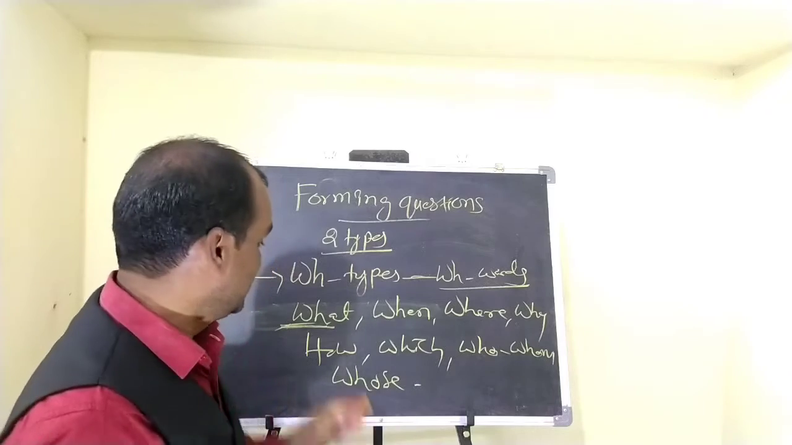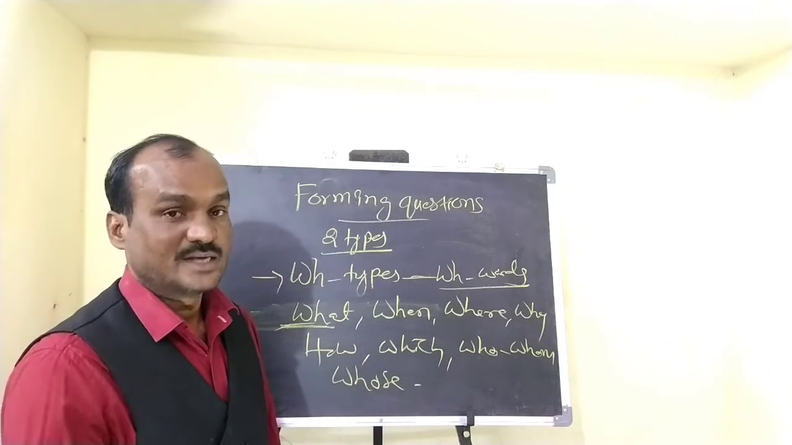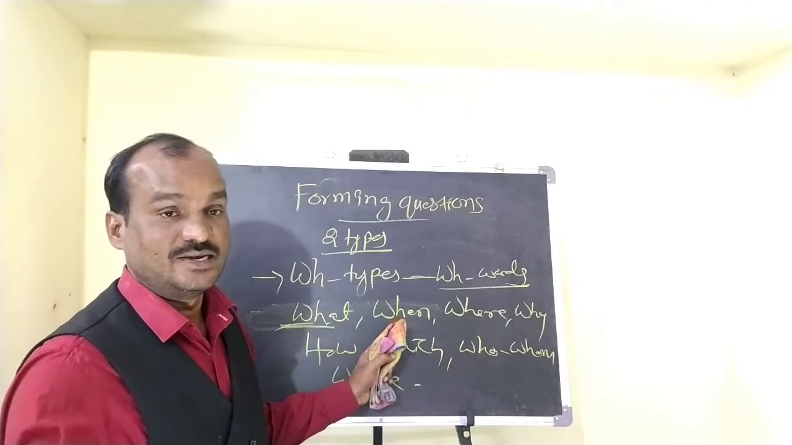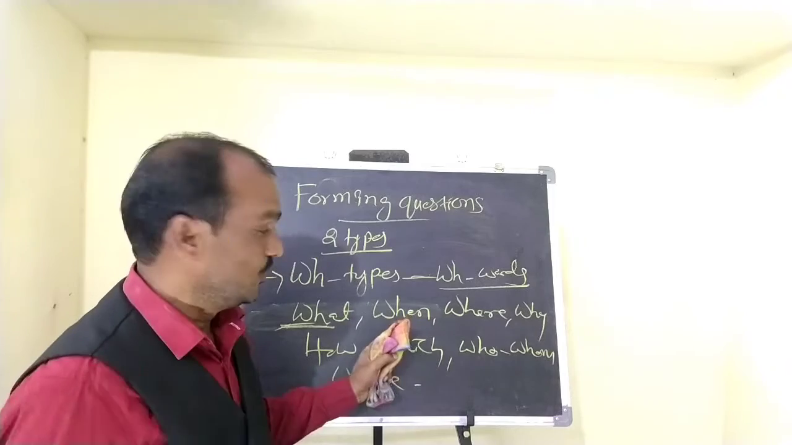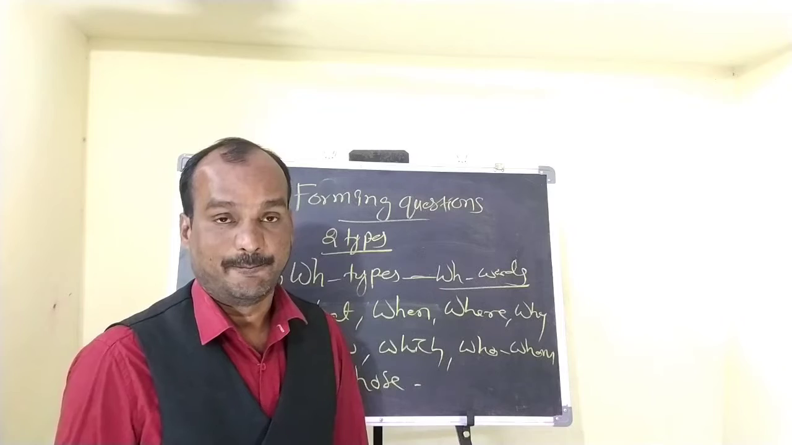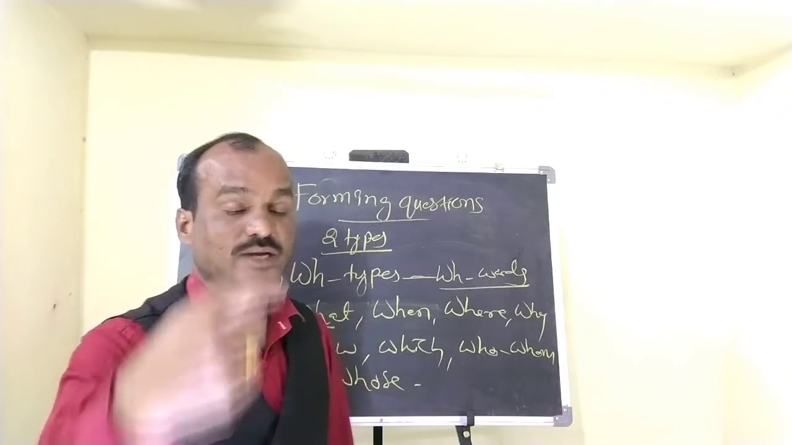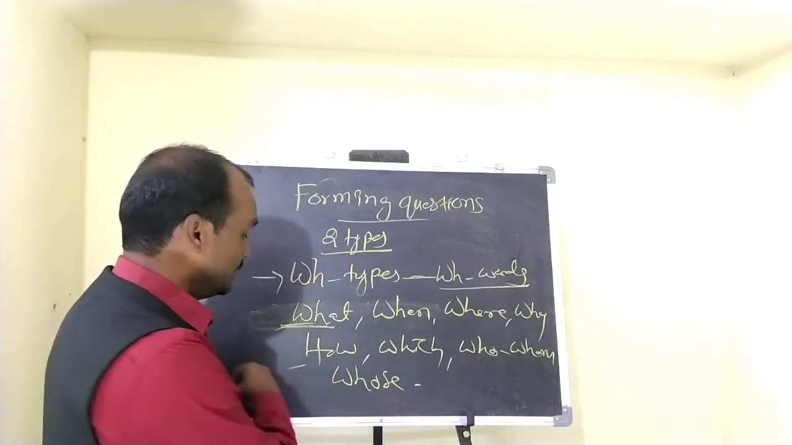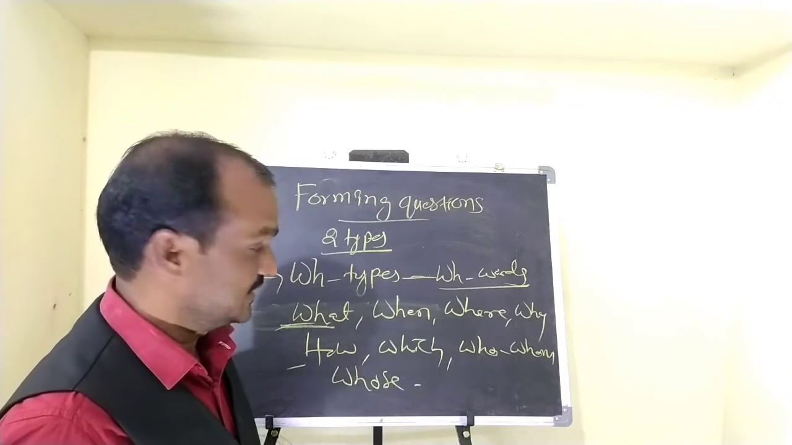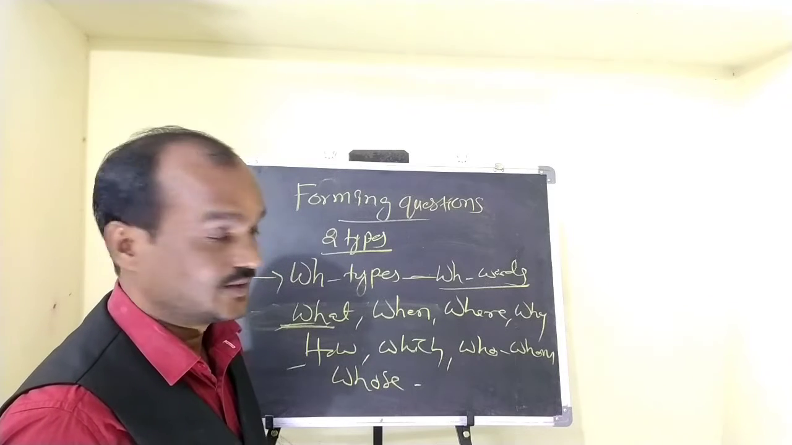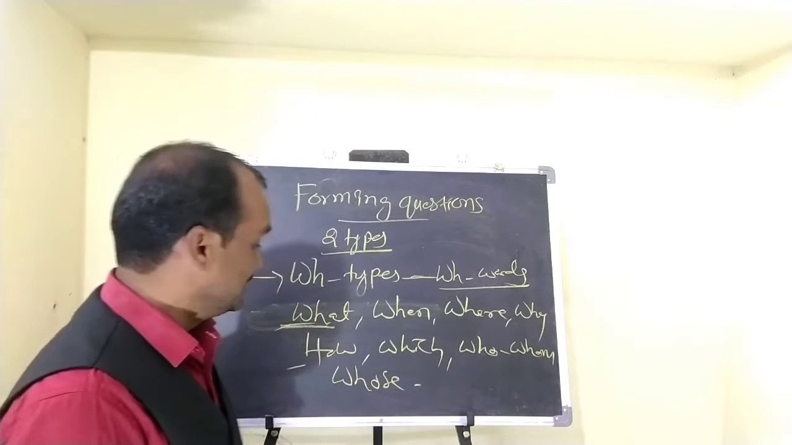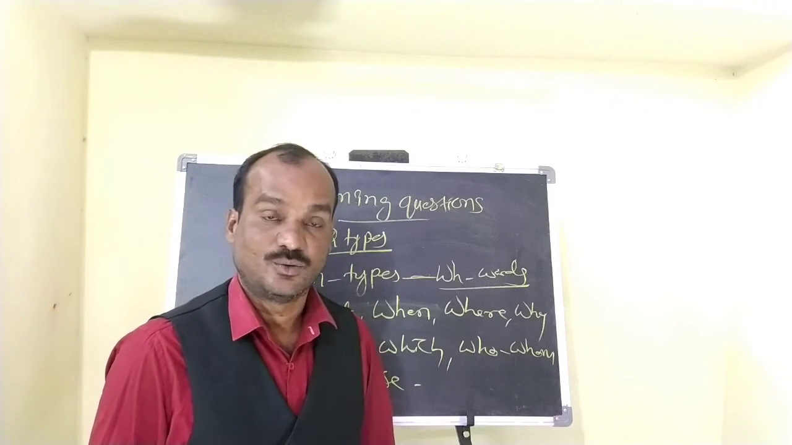What are you doing? What are you eating? When did you come? When did you go? Where do you live? Where do you stay? Why do you come? Why do you cry? Why do you laugh? How do you come? How do you go? Which do you like? Who do you want to meet? By whom is this done? Whose pen is this?